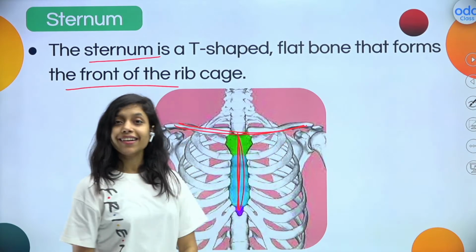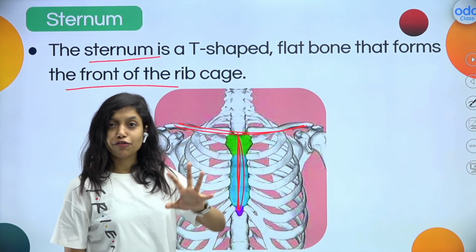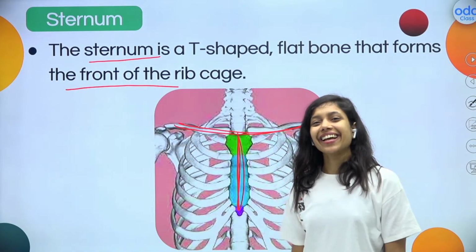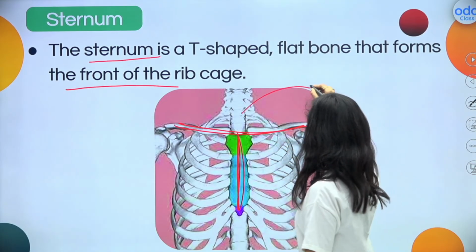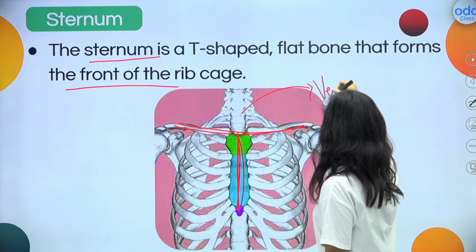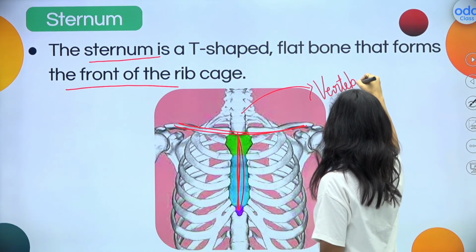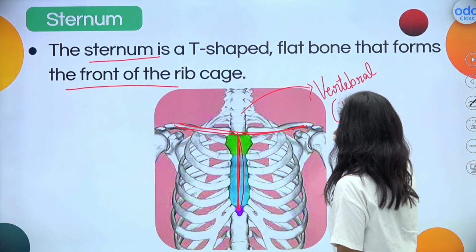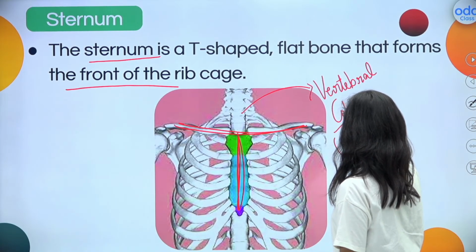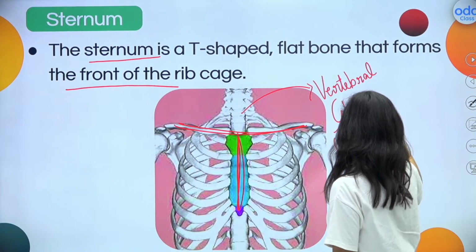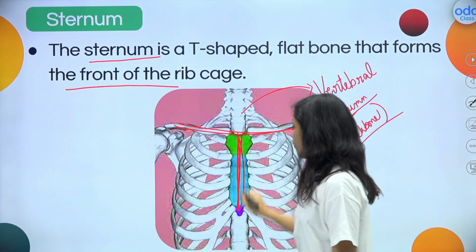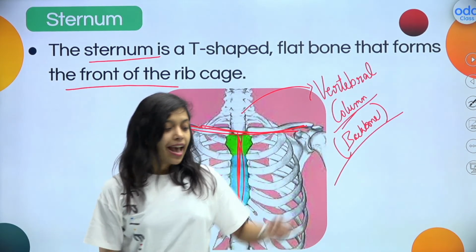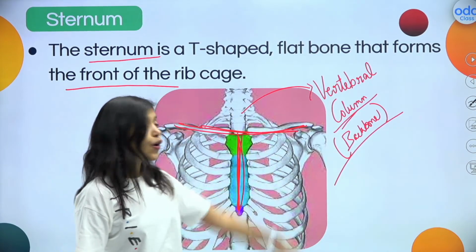So the sternum will form the front side of the rib cage, right? And backside, what will be there? Can anyone tell me? Yes, what will be in the backside? Exactly, backside it is our vertebral column, or it is also called our backbone, right? So the front part is the sternum, a T-shaped bone present in front of the rib cage, and backside it is our vertebral column or backbone.